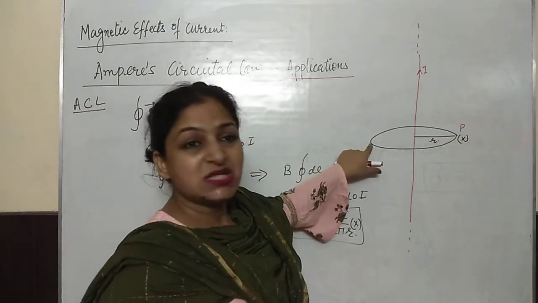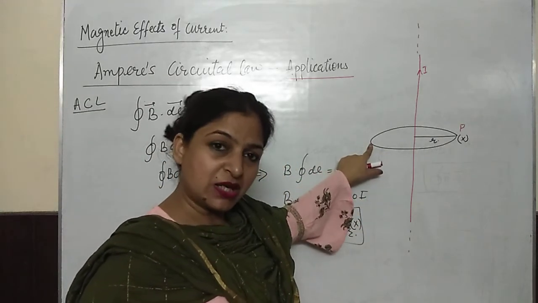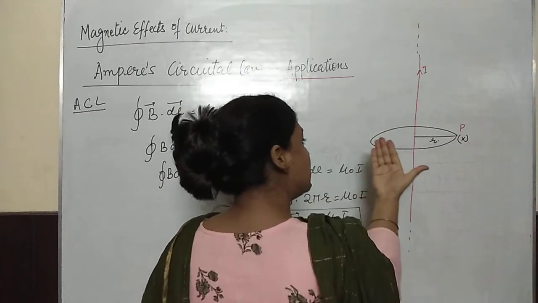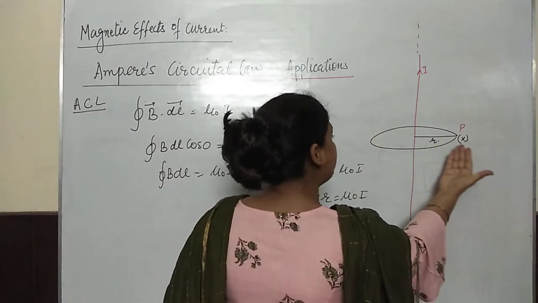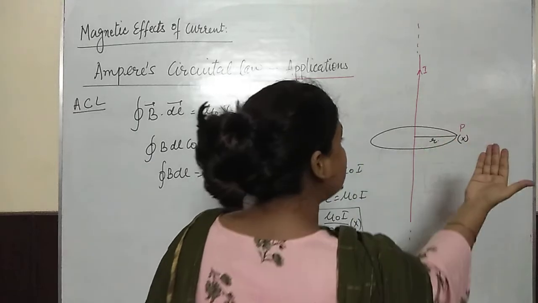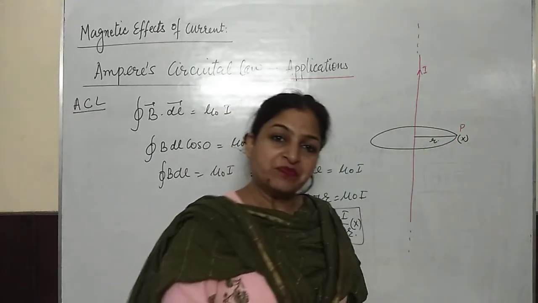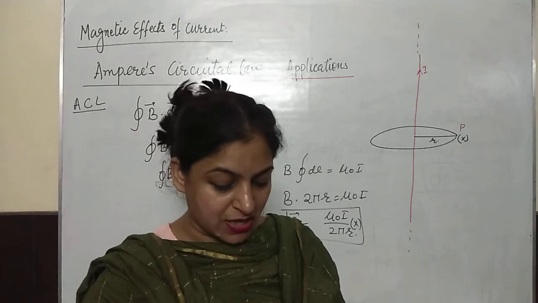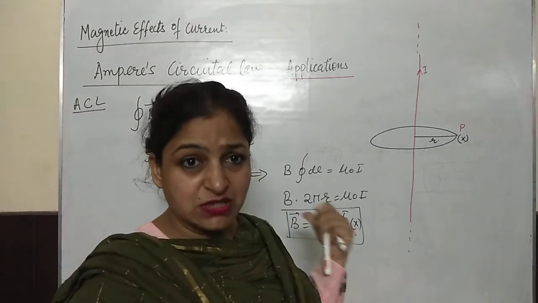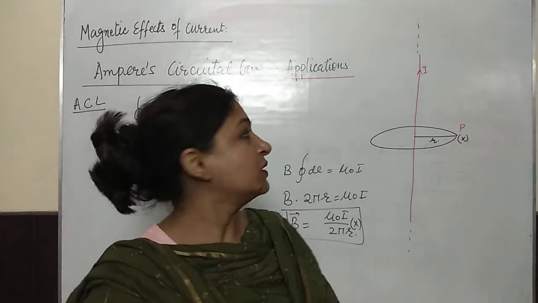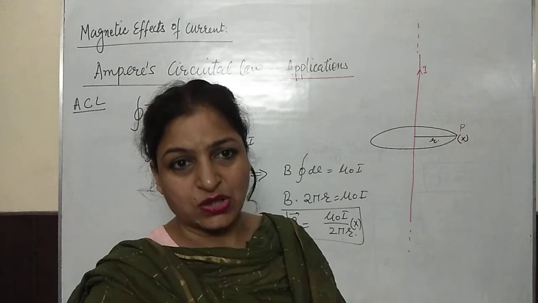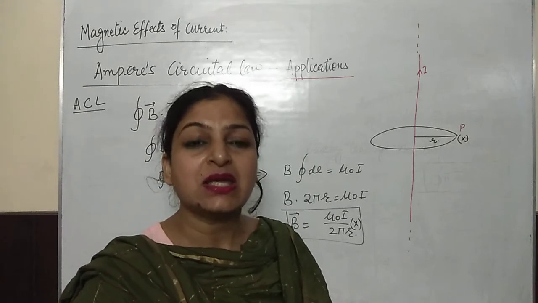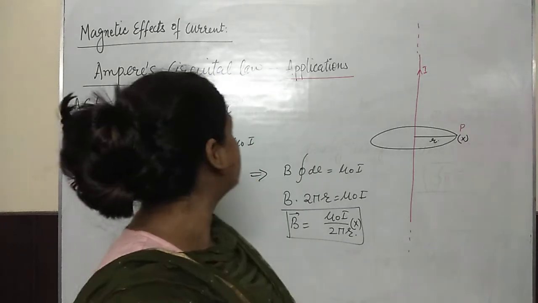If the point P is lying here, what would be the direction of the magnetic field? This would be outward. You see, magnetic field lines are coming out from here, going inside from here, out from this side, inside from this side. So at any point you can write the direction of the magnetic field. So this was the first application of Ampere's circuital law, that is, the magnetic field due to a current carrying infinitely long wire.